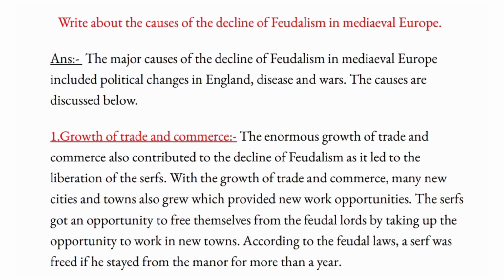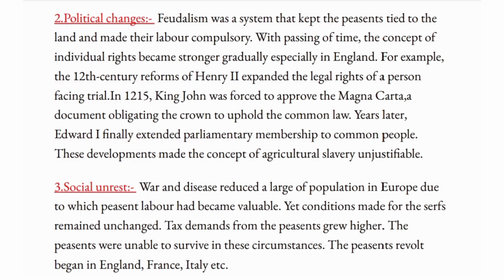of the serfs. With the growth of trade and commerce, many new cities and towns also grew, which provided new work opportunities. The serfs got an opportunity to free themselves from the feudal lords by taking up the opportunity to work in new towns. According to the feudal laws, a serf was freed if he stayed away from the manor for more than a year.